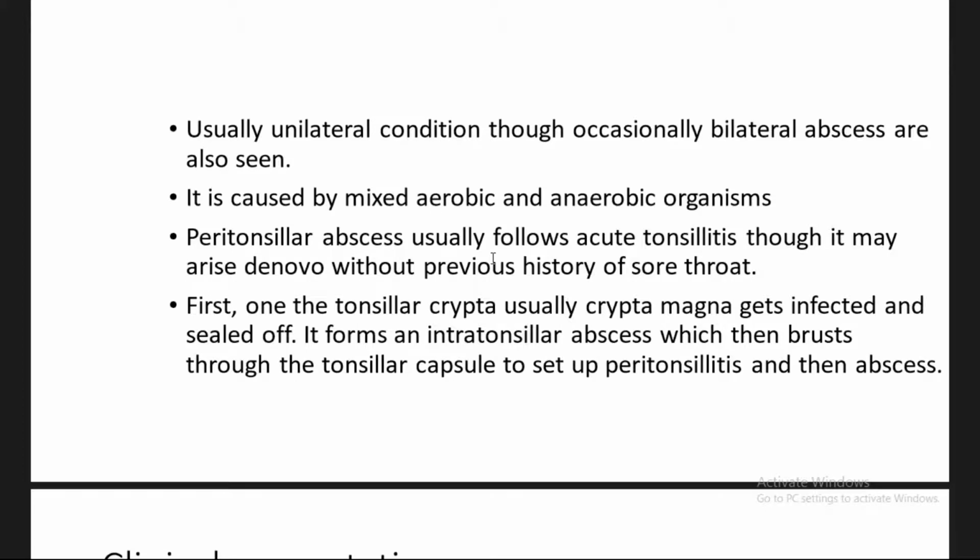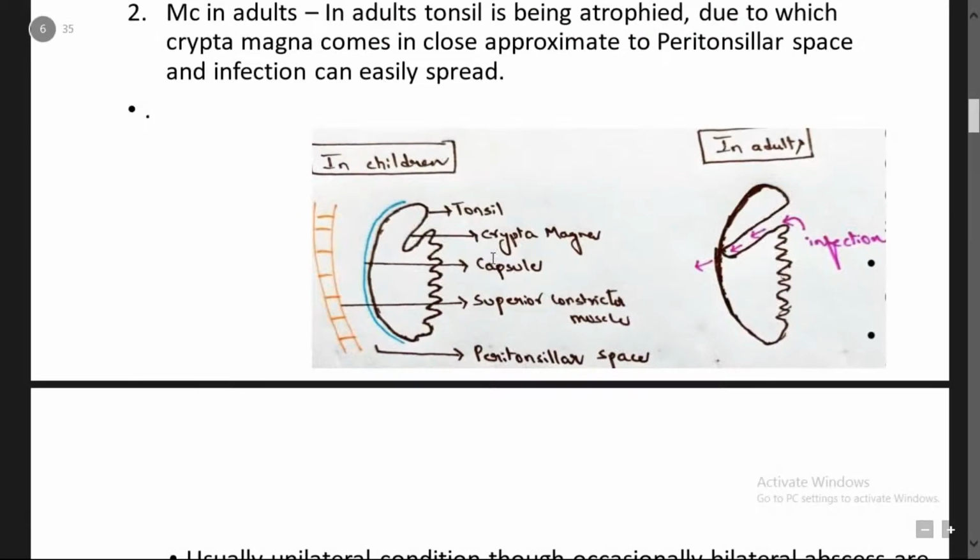First, in the tonsillar crypt, usually the crypta magna gets infected and sealed off. It forms an intratonsillar abscess, which then bursts out through the tonsillar capsule to set up peritonsillitis and then abscess. You can see in the picture here clearly. The crypta magna gets infected, the purulent material collects here, and it then spreads through the capsule and infects the peritonsillar space.